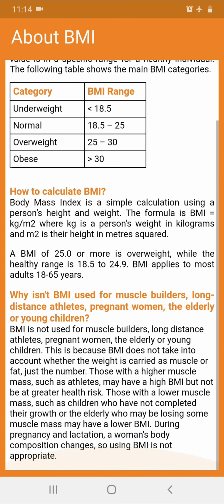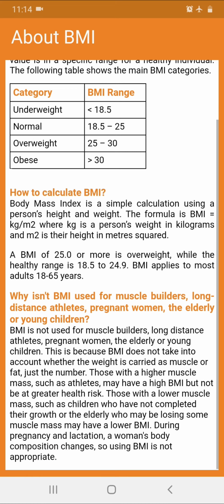In the other section you will see how to calculate the BMI. We have given the formula for calculating BMI based on height and weight, and also why BMI isn't used for muscle builders, long distance athletes, pregnant women, and the elderly or young children.